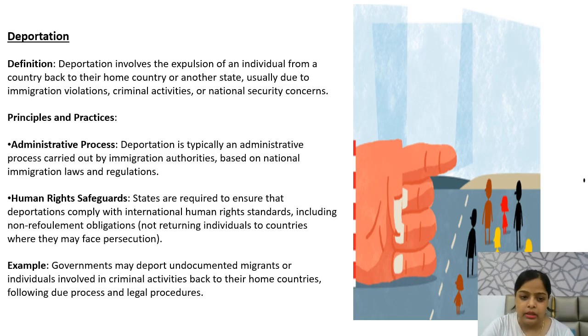Next is example. So governments may deport undocumented migrants or individuals involved in criminal activities back to their home countries following due process and legal procedures. So किन cases में होता है? We know that if they have violated the immigration rules, criminal activities है उनका either in that particular country or in their home country, or there are national security concerns. In these cases, any country can deport foreign nationals back to their home countries.